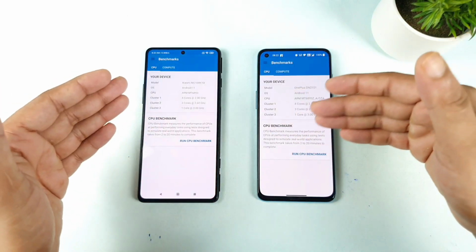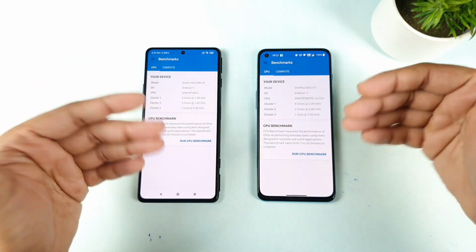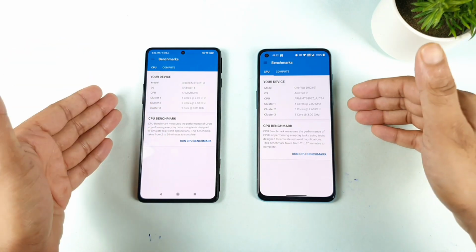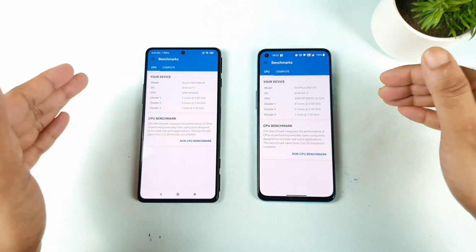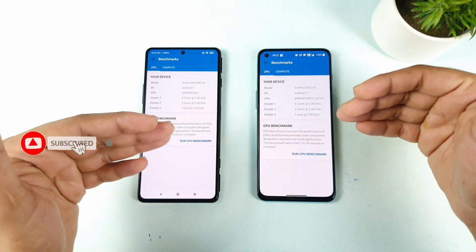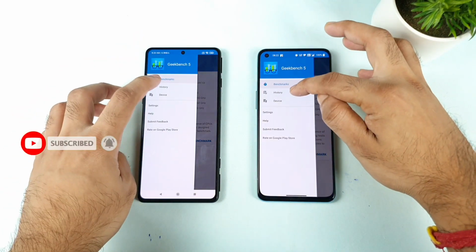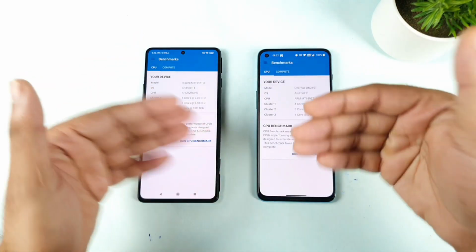I have used plenty of storage as well. I installed a lot of games and a lot of applications on these phones. Now it's a good time to test what happens after a certain amount of time. What will the scores be? We'll try to compare before versus now, and see how different the scores are.